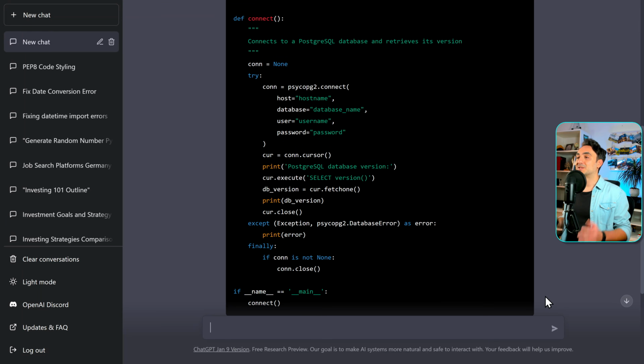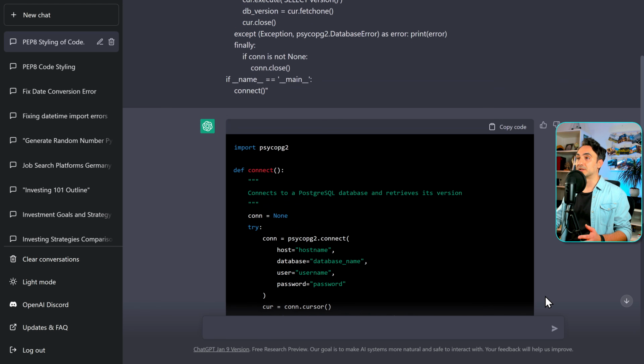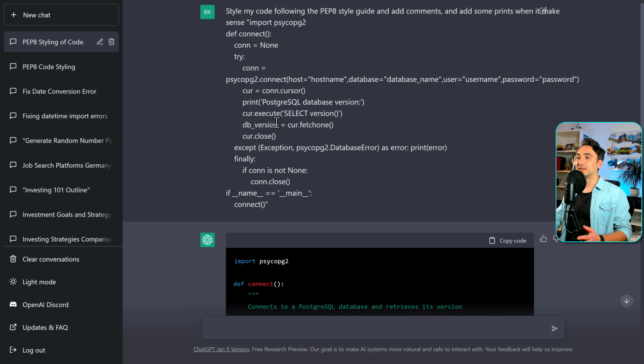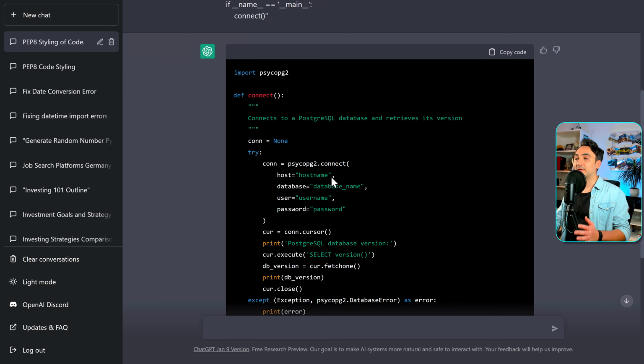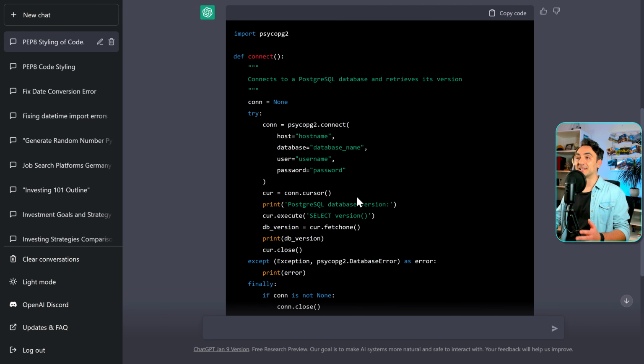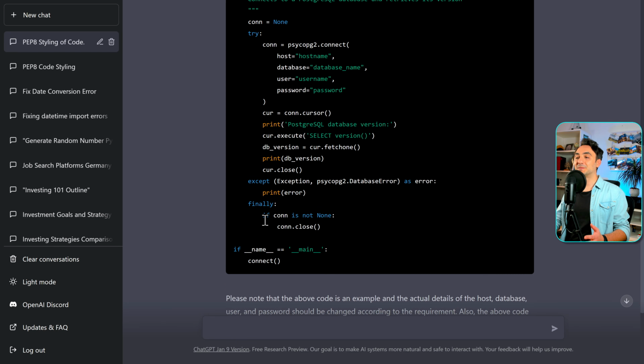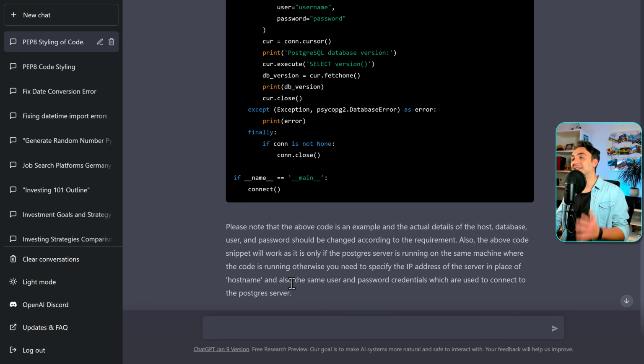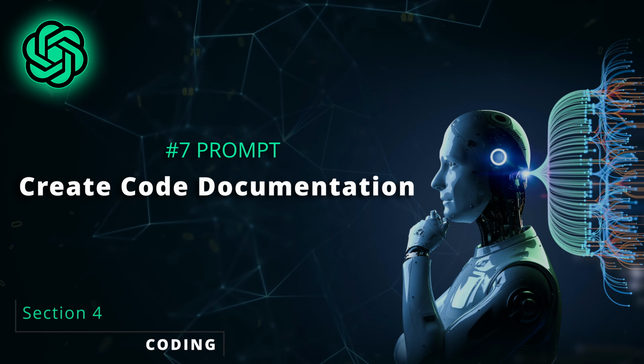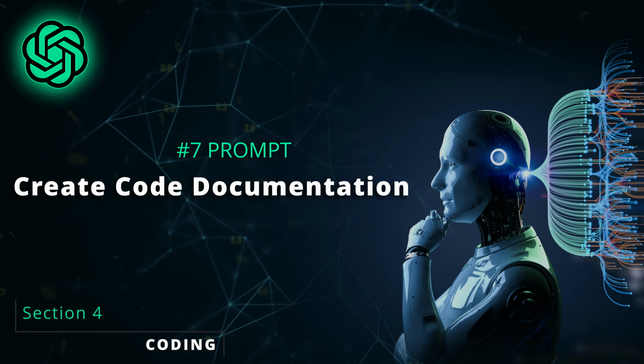This is really beautiful. As you can see, now we have well organized code with the style, and it's much easier to read than the previous code. If you check the code over here, it's really hard to read. Now we have everything organized, and we also have the comments, and the AI added some prints in our code where it makes sense. So this is perfect. And ChatGPT was really nice at the end and explained the code for me. Perfect.